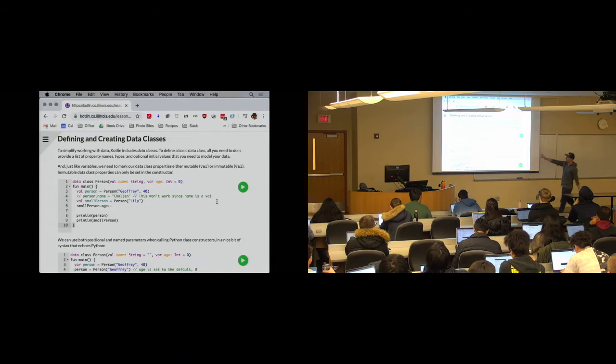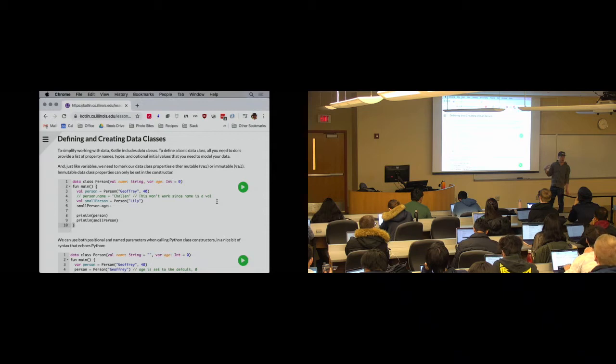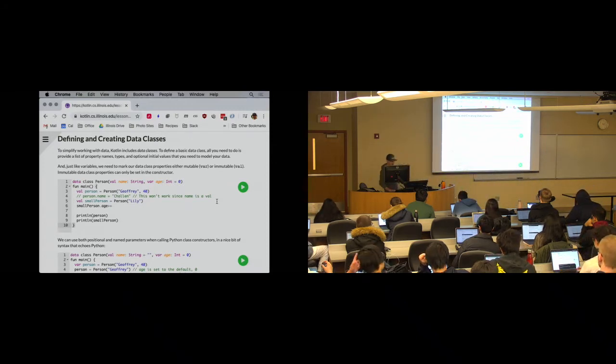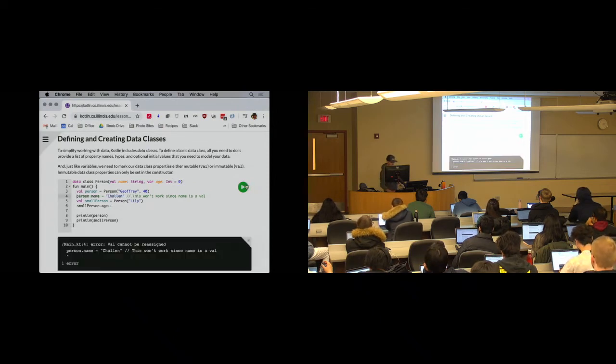So you can mark each property of your class as either mutable or immutable. The immutable properties, the unchangeable properties, have to be set in the constructor. Once they're set, they're fixed, they can't be changed. So here, for example, I've marked the name as immutable in my new person. And so if I try to change it afterwards, I can use the same property access syntax. So here I can't change the name because it's been marked as a val, so it's immutable.